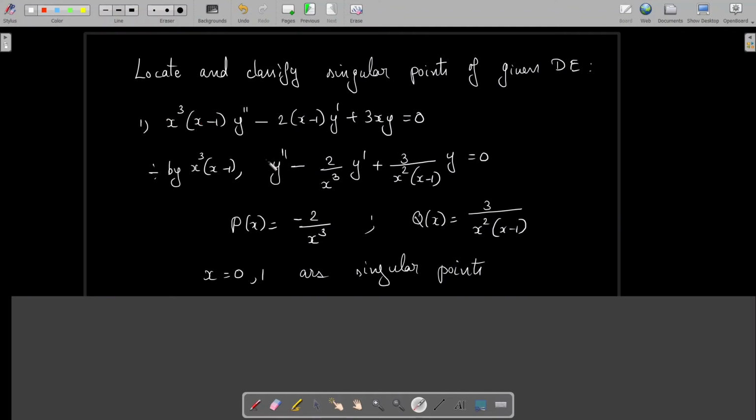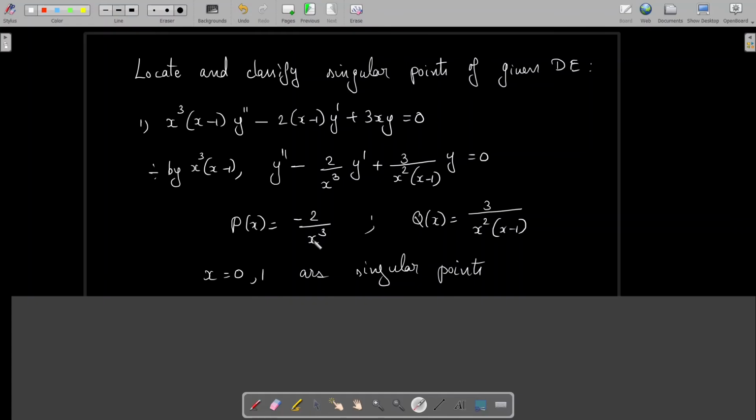So the equation becomes y double dash minus 2 into x minus 1 divided by x cube into x minus 1. So x minus 1 cancels and we have minus 2 by x cube y dash plus 3x divided by x cube into x minus 1. So x cancels and we have 3 by x square into x minus 1 y equal to 0. Now you can locate p of x and q of x. P of x is coefficient of y dash, that is minus 2 by x cube. Q of x is coefficient of y, that is 3 by x square into x minus 1.